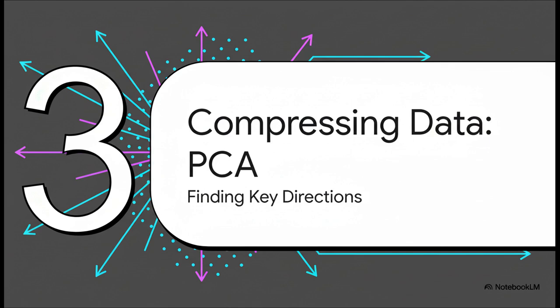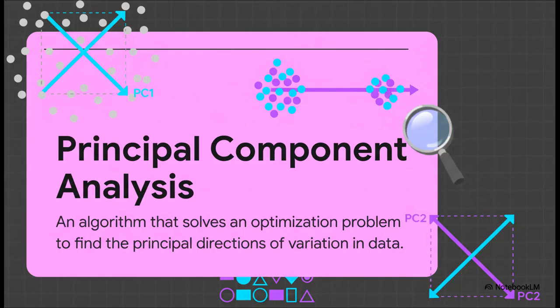Now, this powerful idea of finding the most important directions in a problem isn't just for regularization. It's the exact same intuition that powers one of the most widely used techniques in all of data science, principal component analysis, or PCA. We can use this same geometric thinking to compress and make sense of massive datasets. So what is PCA? At its core, it's an algorithm that sifts through a messy, high-dimensional dataset and finds the directions that contain the most information, the most action. These are called the principal components. They're the directions of maximum variance. And by keeping just a few of these key directions, we can often squish a huge dataset down to a much smaller size while losing very little of what actually matters.